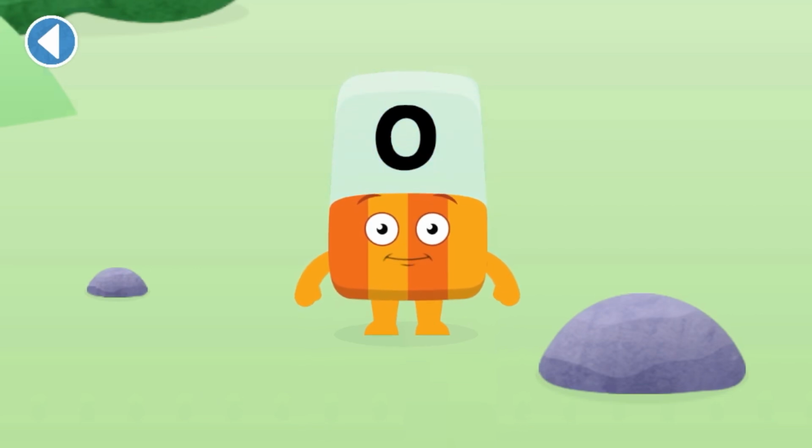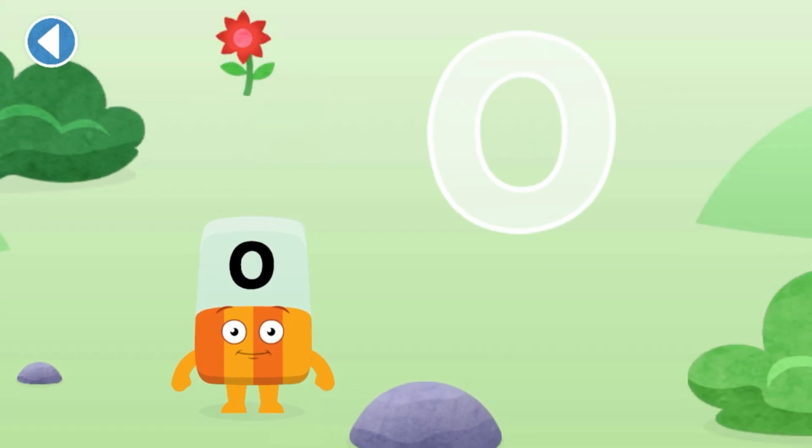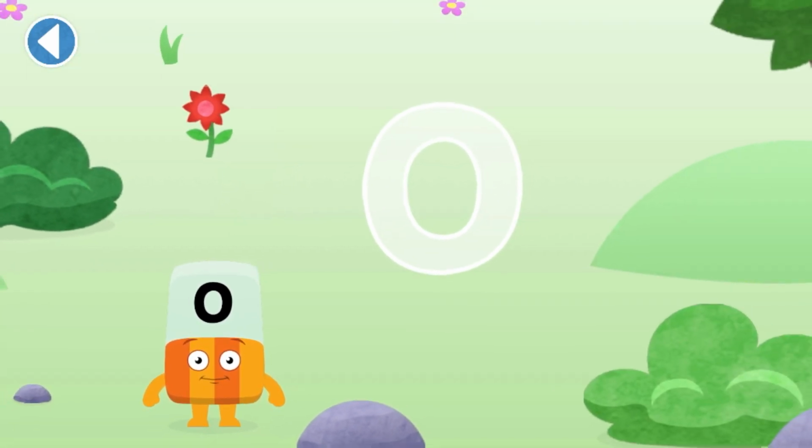O. Well done! Can you make the sound? O. Next. Can you trace the alpha block's letter? Use your finger to trace the letter.